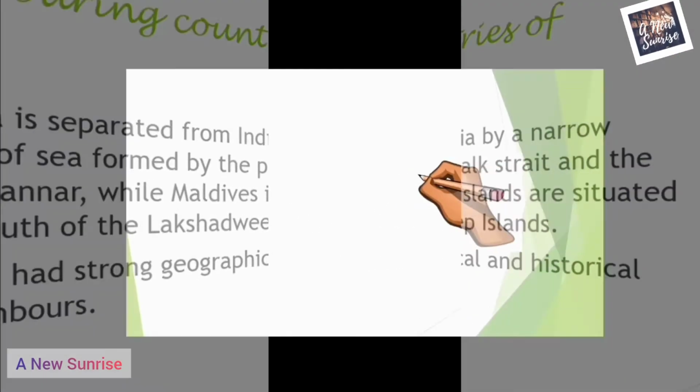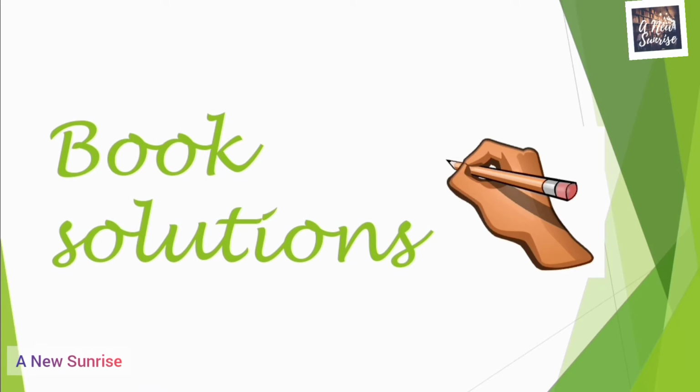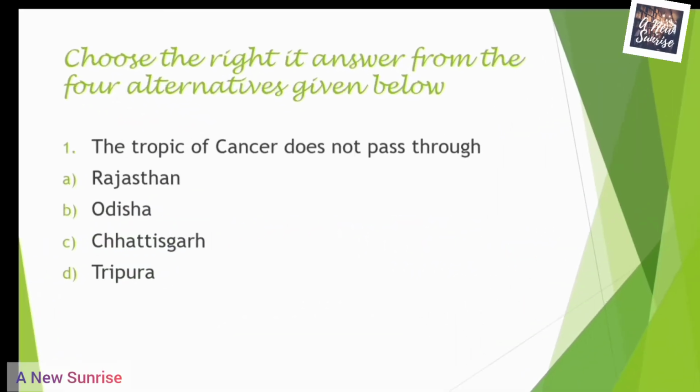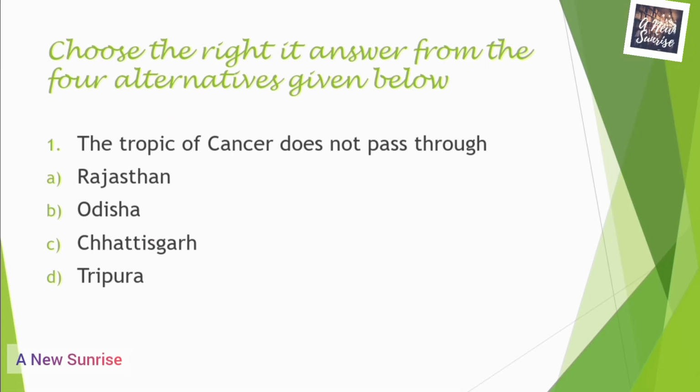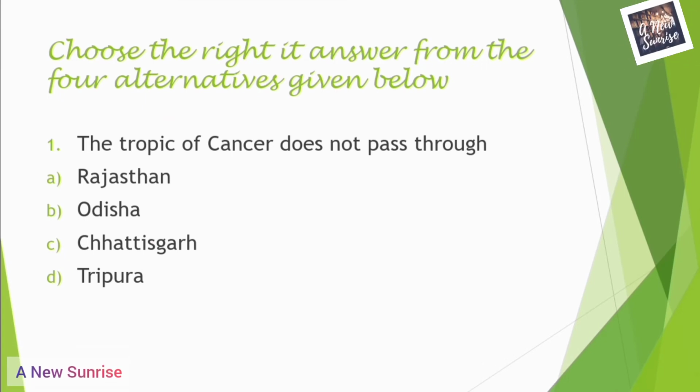her neighbors. Now, it's time to start the section of book solutions. I'm going to provide you the solutions of the NCERT book exercises. Let's start with it. Choose the right answer from the four alternatives given below.